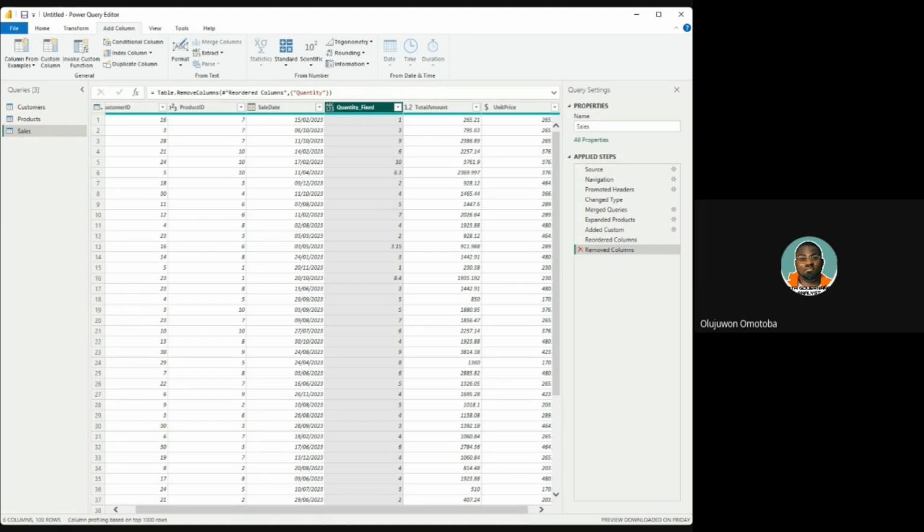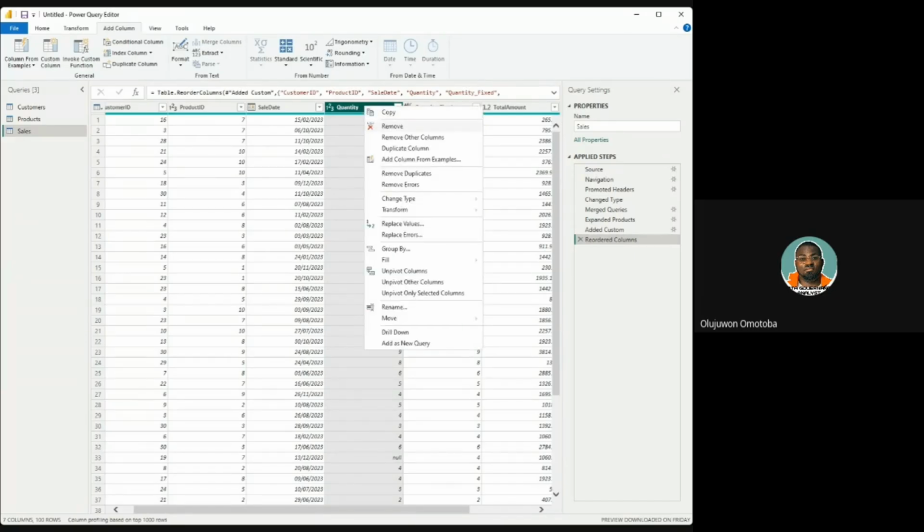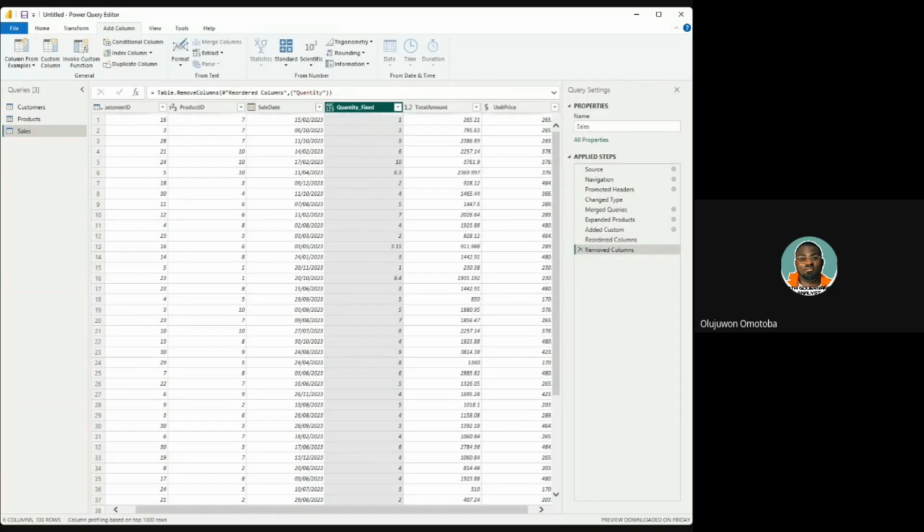So for the sake of those that are just coming in, just a quick recap: when we do something in Power BI, we don't need to use Ctrl Z because Ctrl Z will not work in Power Query Editor. All we have to do is use the click to action in the applied steps. So if I click on this, the deleted column will return. And if I say, guy, I still don't need you because you don't have accurate information, it will remove totally, and it's gone. Now we have the quantity fixed.